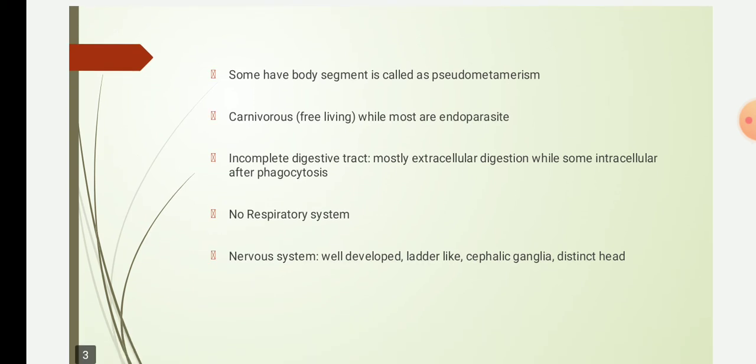Okay, nervous system. Here the nervous system is well developed, that is, ladder like, and it is formed of longitudinal nerve cords with the ganglia, and a pair of anterior ganglia that forms the brain. Okay, the longitudinal nerve cords are connected together by transverse connections. That is the nervous system.